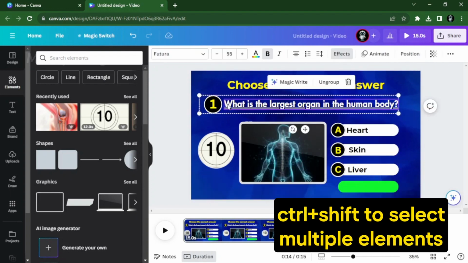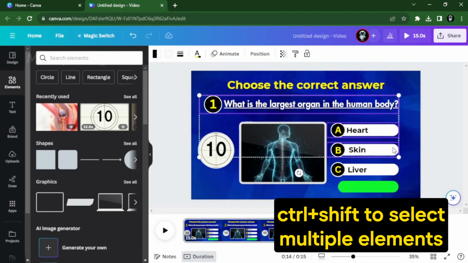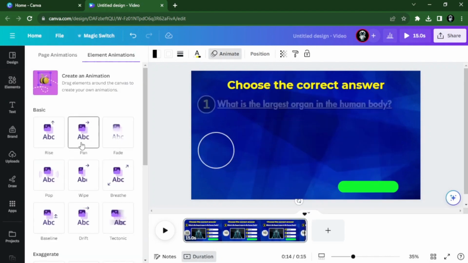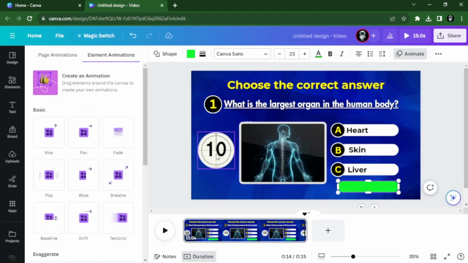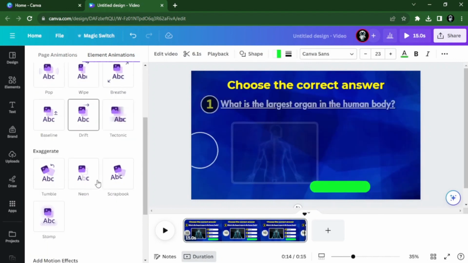Now select all the elements except for the timer and the green box, then click Animate on the top. Choose the fade animation. Next, choose the timer and the green answer box. Click Animate, then choose Pop Animation.